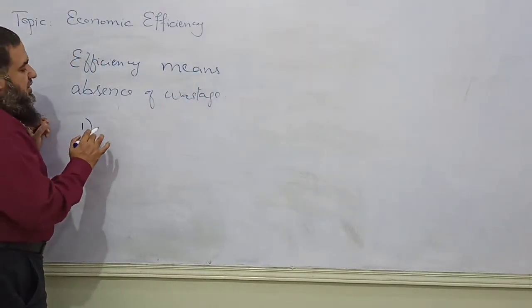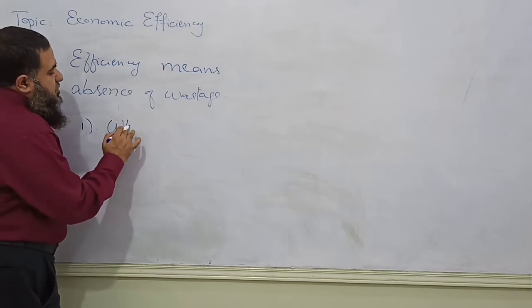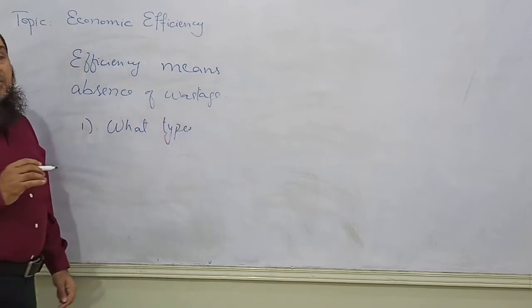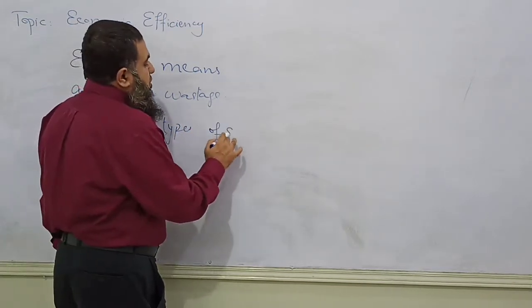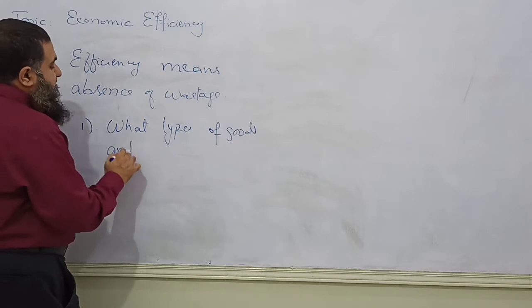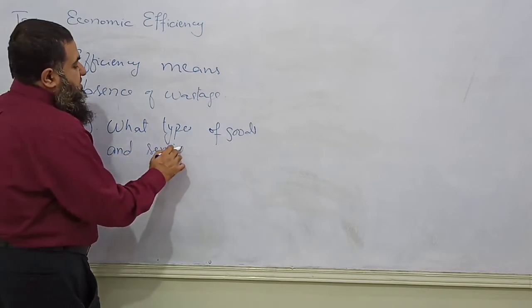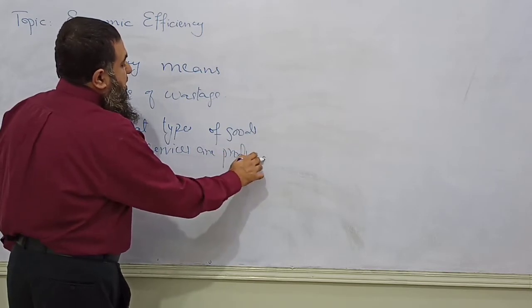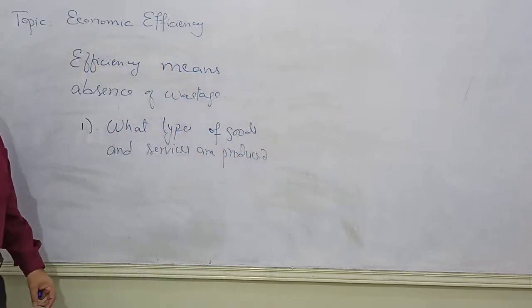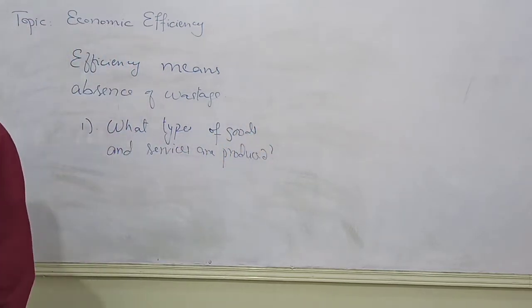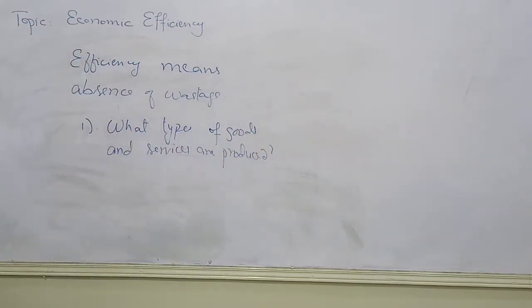One is what types of goods and services are produced in the economy at present, and whatever goods are produced, their per unit cost of production should be minimized.